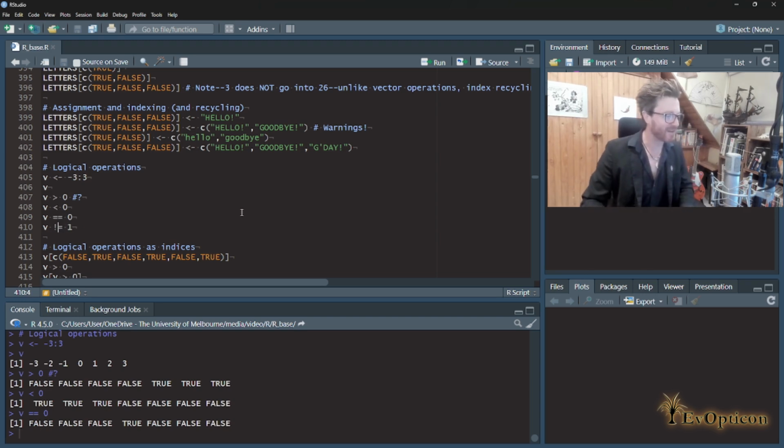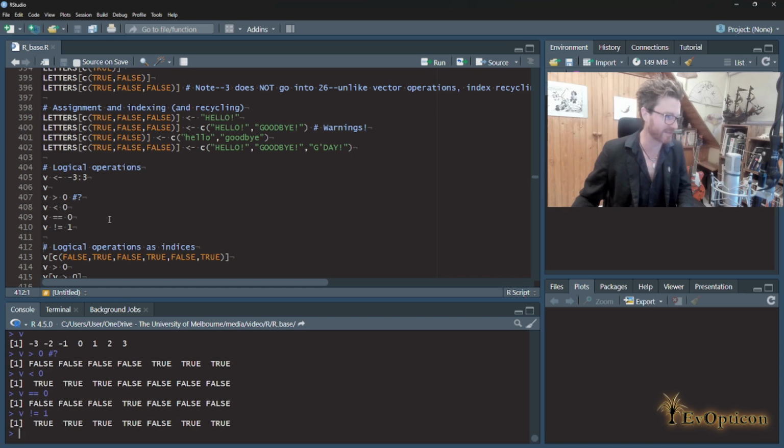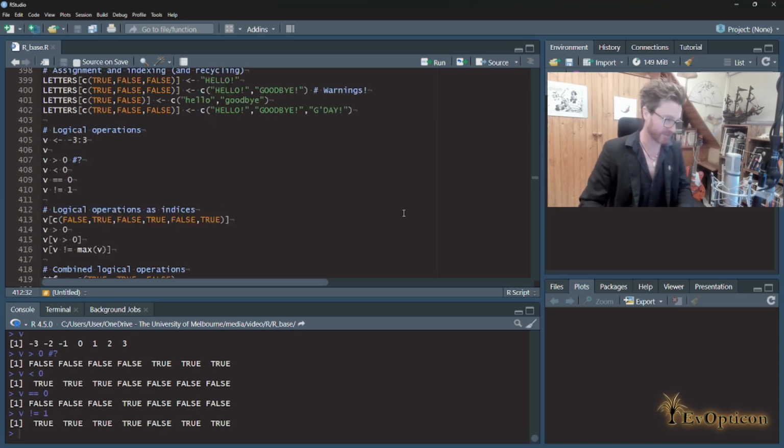So if you write the bang, it tends to negate things and says not. So if we go not and equals, it's the not equals. So every element that's not equal to 1 should get a true, and it absolutely does.